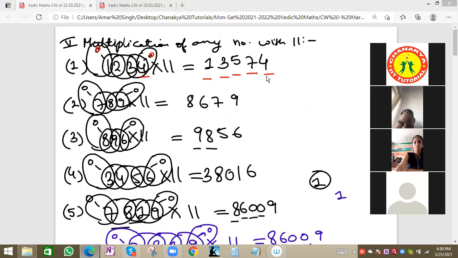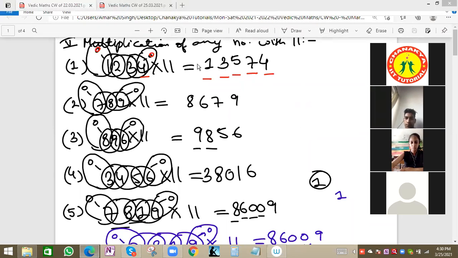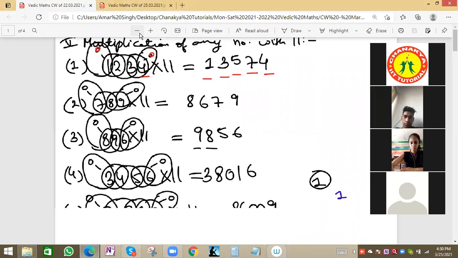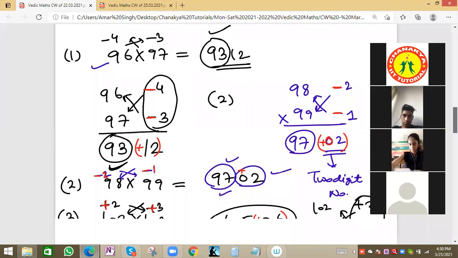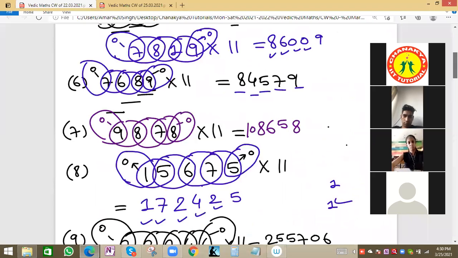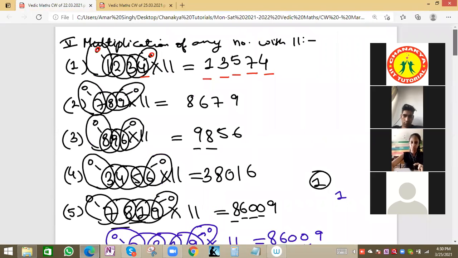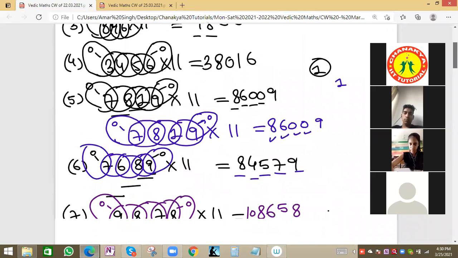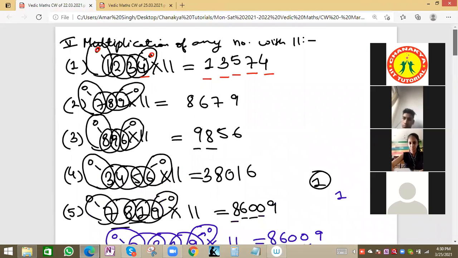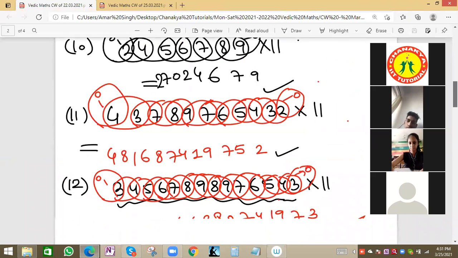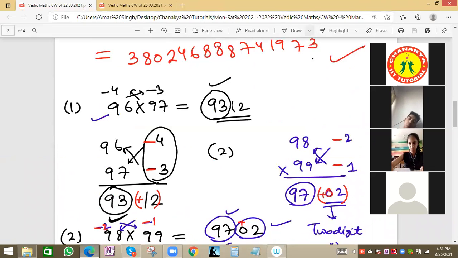So let's start. See, in previous session we have seen one trick was going on. This was the fifth trick, multiplication of any number with 11. Then the sixth one. What can we name for this trick? This was the fifth number, then the sixth number will be...